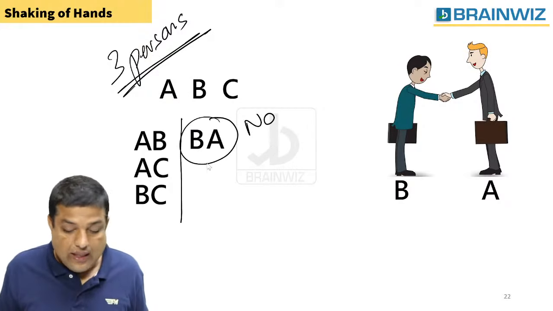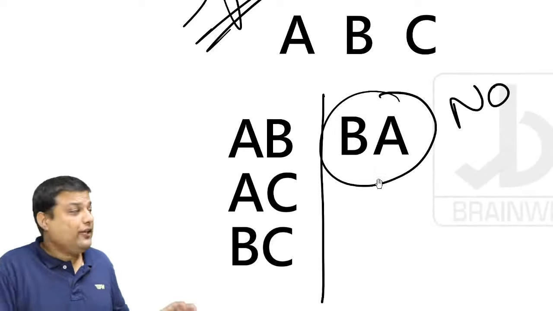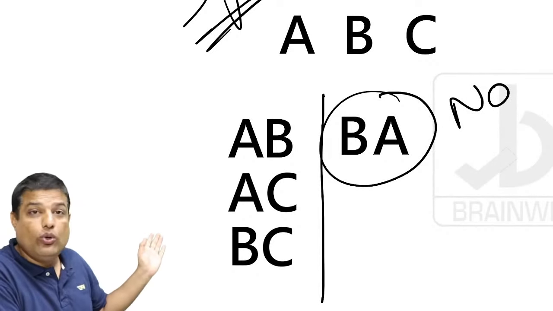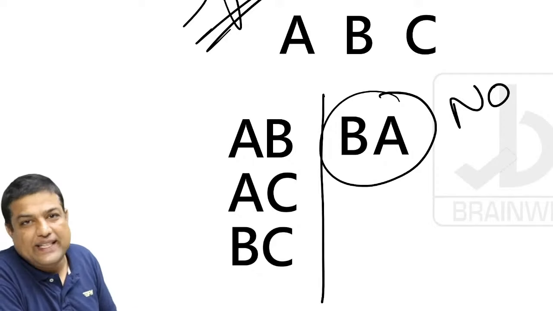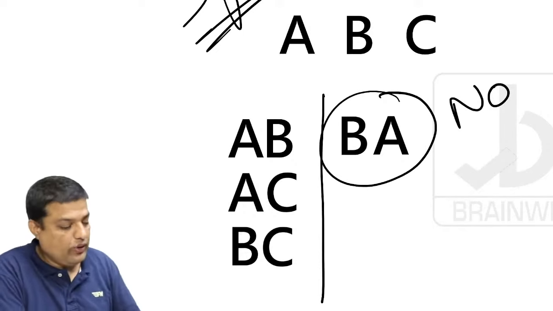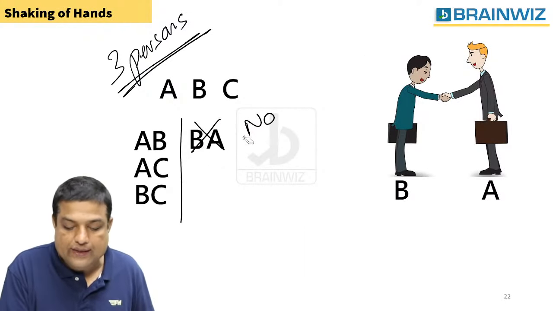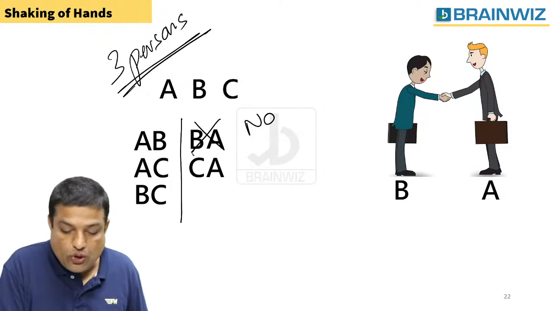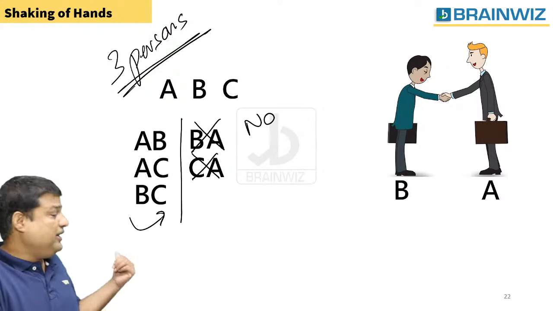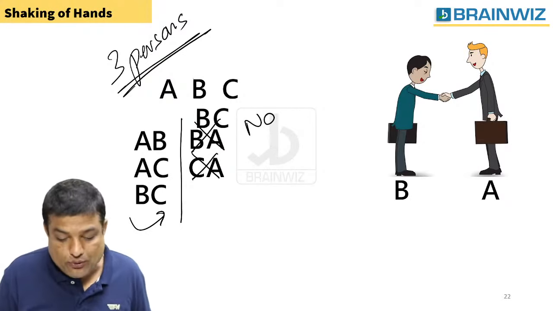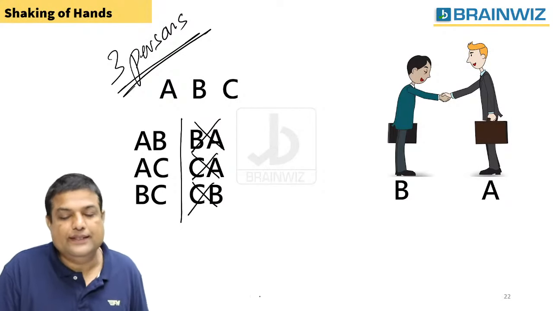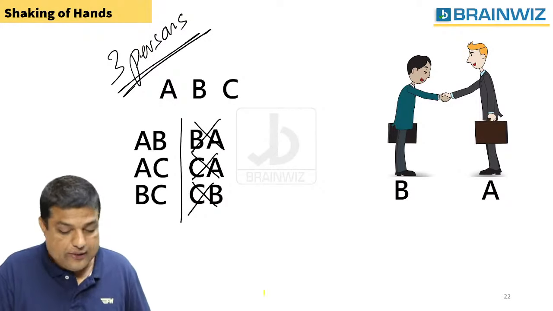No, guys. Are you understanding what I mean to say? When A shook hands with B, A is telling hello B, how are you? You can't say once again hello A, how are you? B cannot shake the hand again. फिर से नहीं करेगा. So this should not be considered. इसको नहीं लेना है. We should not take this one. I mean to say, we should not take this CA. When B has already shaken hands with C, अब फिर से मत बोलो sir, C is saying to B, hello, how are you? All these things are not considered.